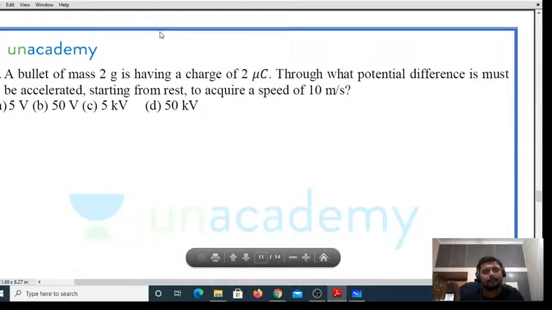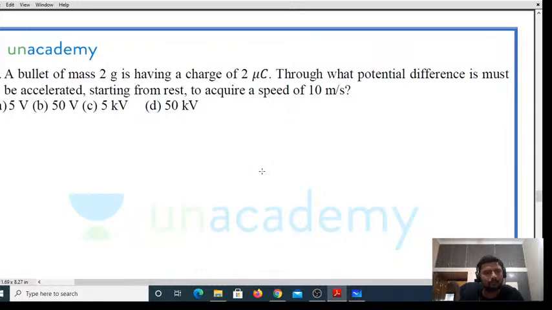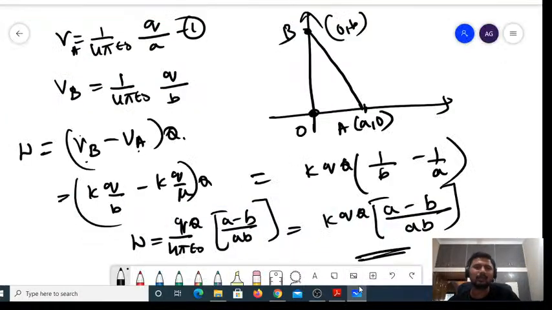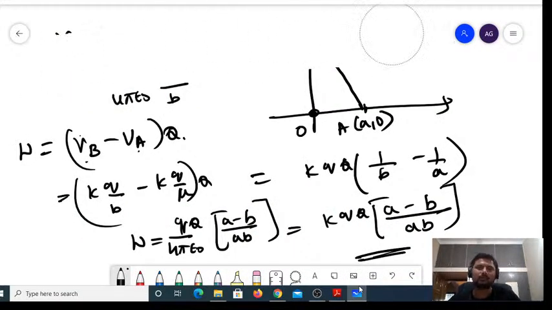A bullet of mass 2 grams is having a charge of 2 microcoulombs. Through what potential difference must it be accelerated, starting from rest, to acquire a speed of 10 meter per second? Try to understand, a simple question. You have nothing big to solve in this one, right?